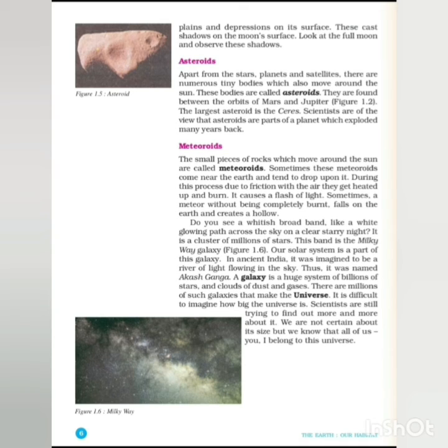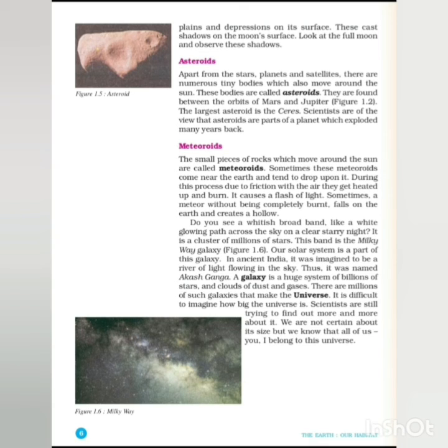This band is the Milky Way galaxy. Our solar system is a part of this galaxy. In ancient India, it was imagined to be a river of light flowing in the sky. Thus, it was named Akash Ganga. Akash means sky, Ganga means water.